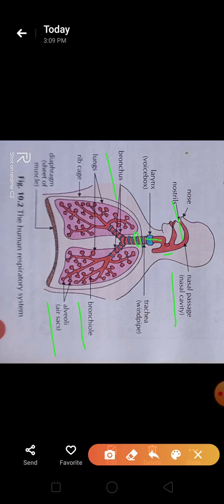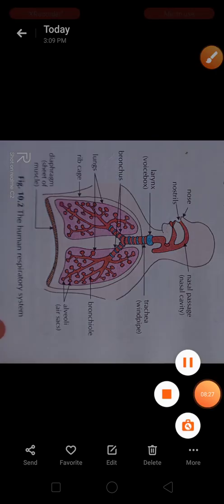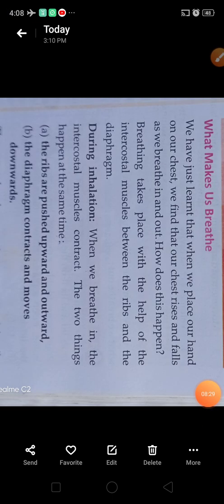Okay, and the mechanism of breathing we have discussed here. Okay children, now next, that is what makes us breathe. That is important regarding your exam. The 1 marks question may be asked.